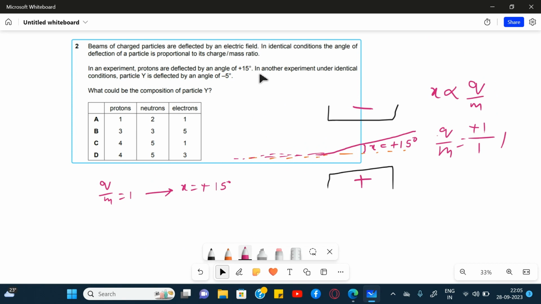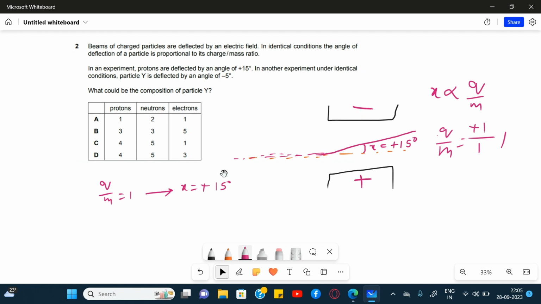Now the next part is, in another experiment, under identical conditions, particle Y is deflected by an angle of minus 5 degrees. So plus 15 degrees deflection happens when the charge upon mass ratio is 1. Using the unitary method, 1 degree deflection will happen when the charge upon mass ratio is 1/15.